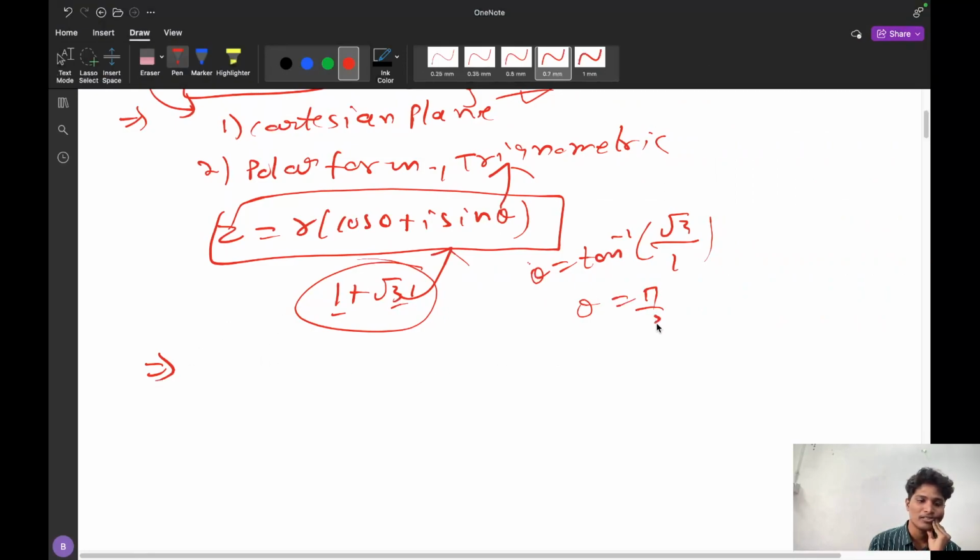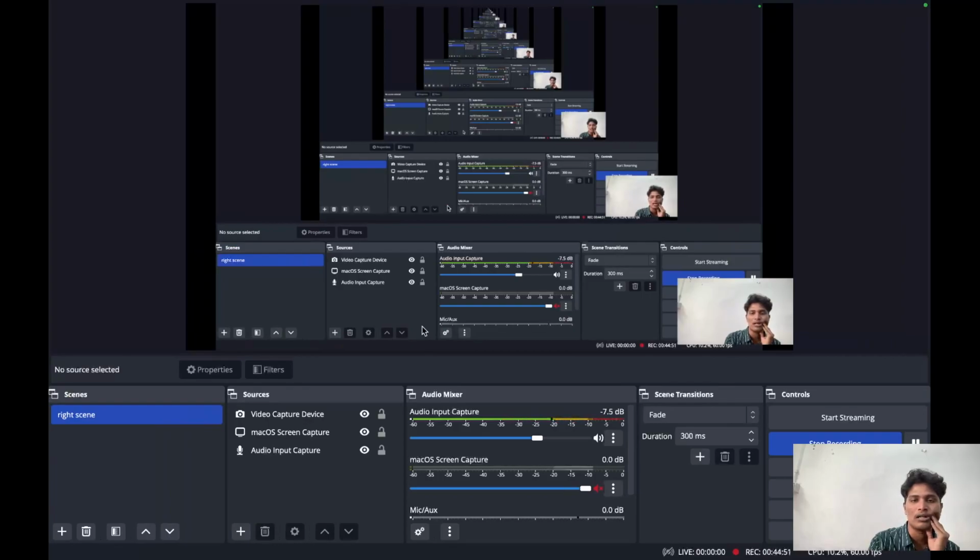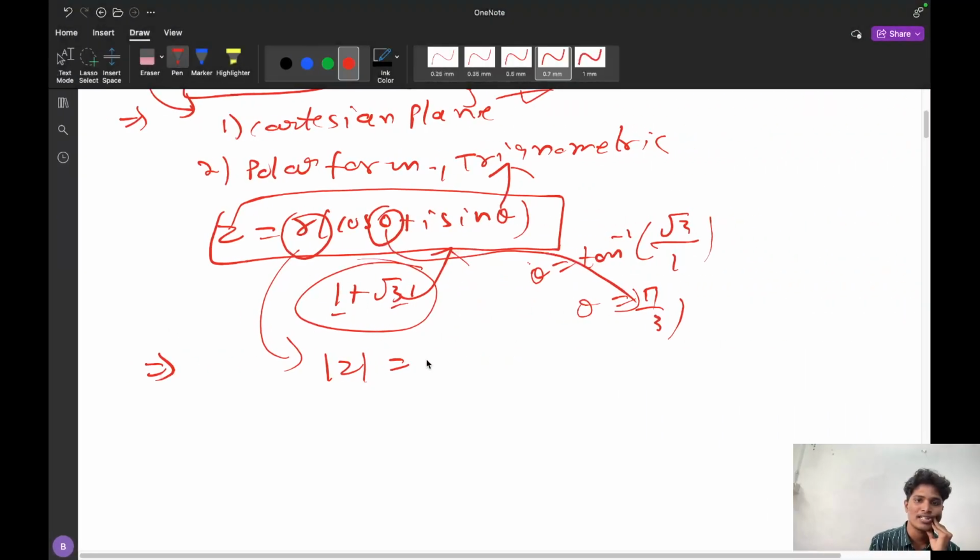Theta equal to pi by 3. So here the argument is theta equal to pi by 3. So I can write theta directly as pi by 3, and I have to find r. What is r? That is the modulus of z. The modulus of z is root of 1 plus root 3 whole square, that is root of 1 plus 3, that is root 4. What is root 4? It is 2.